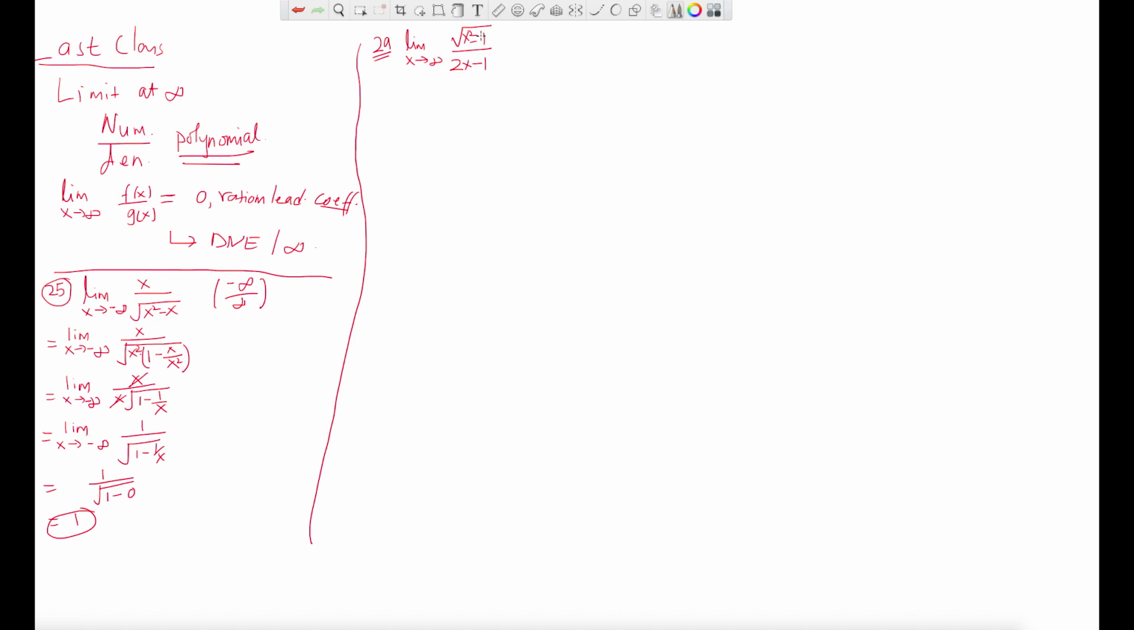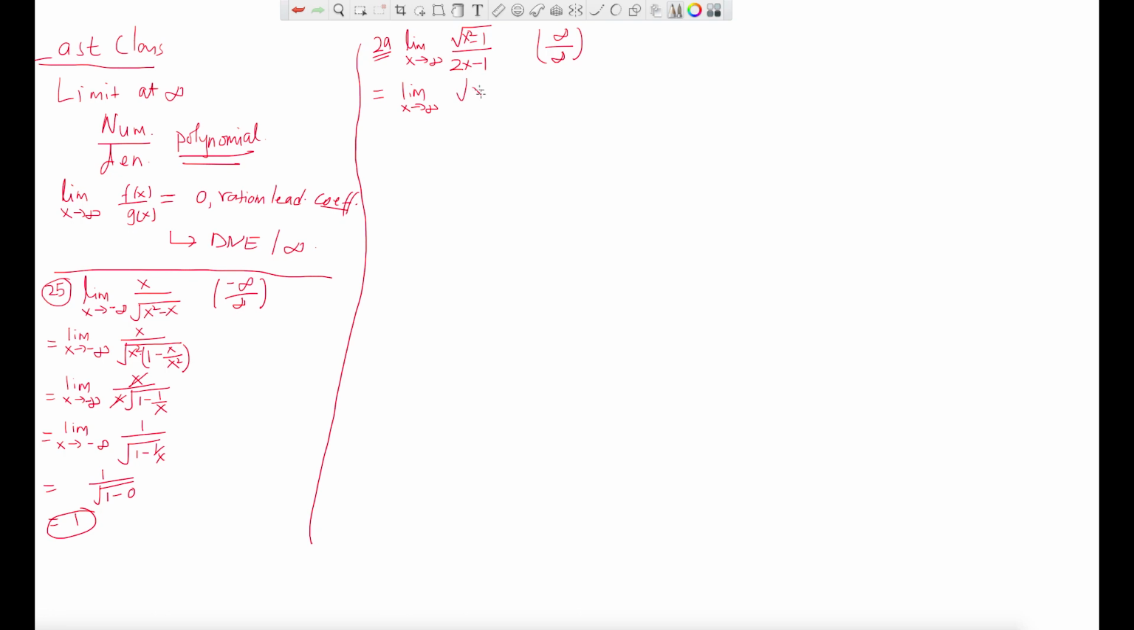If you plug in infinity, you'll get infinity squared minus 1, which is infinity, and the root of infinity is basically infinity, divided by 2 times infinity minus 1, which is infinity. So you got that form, meaning we don't plug in right away. So what we do, we try to simplify. What is the highest exponent term on the top? It is x squared. So let me write down limit x tends to infinity.